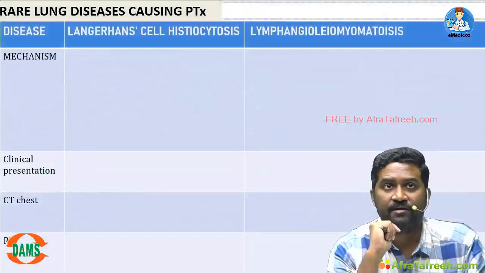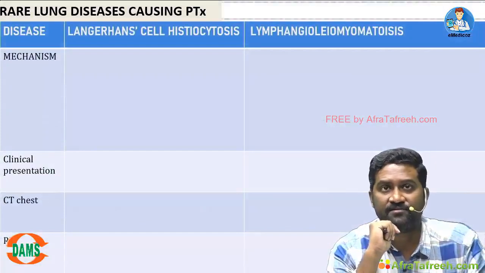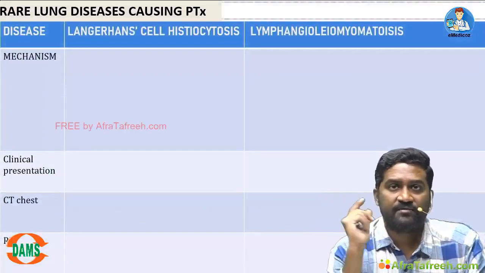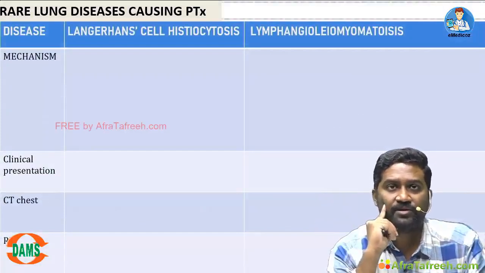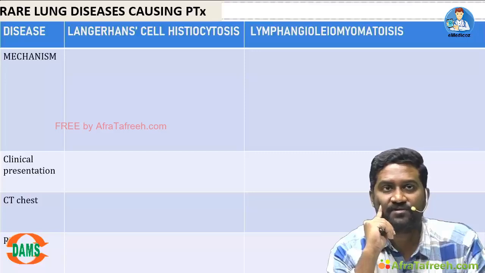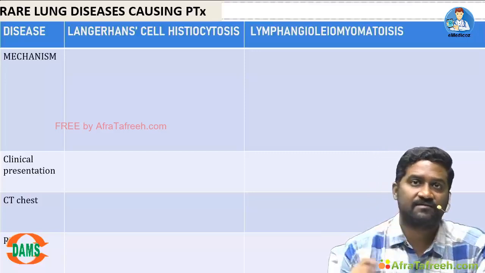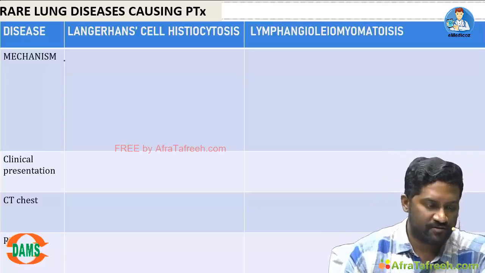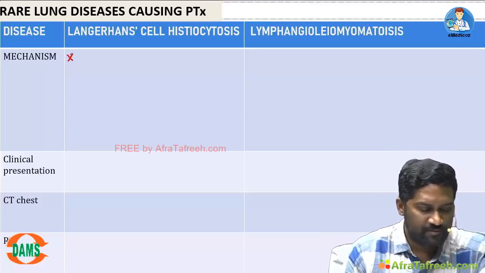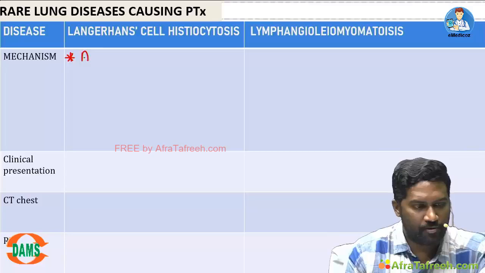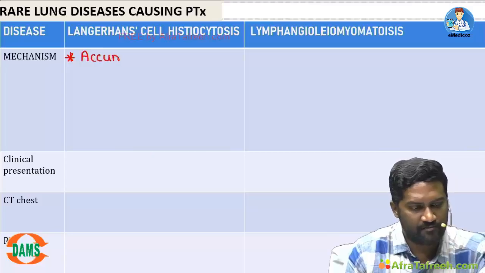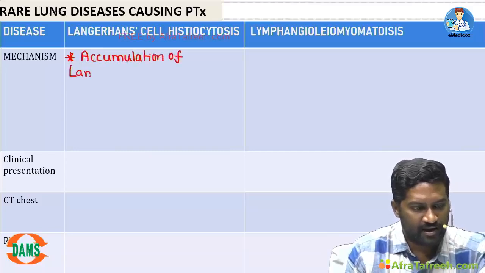On one side, we will discuss Langerhans cell histiocytosis. On other side, lymphangioleiomyomatosis. Let us see the mechanisms, clinical presentation, CT chest. Langerhans cell histiocytosis: the mechanism is there will be abnormal accumulation of Langerhans cells.